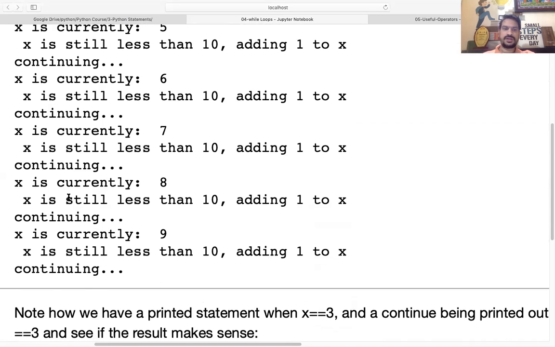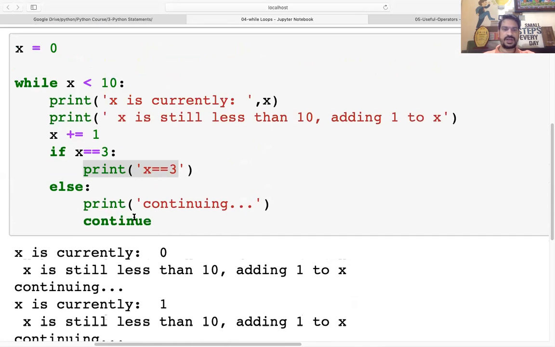iteration will go on. Means this continue statement, what the continue statement will do is, whenever we get the continue statement, it will take you to the top of the loop. Top of the loop means the condition. So it will go and check the condition. So from here, if you're writing continue, you can reach here, this state. Getting it?